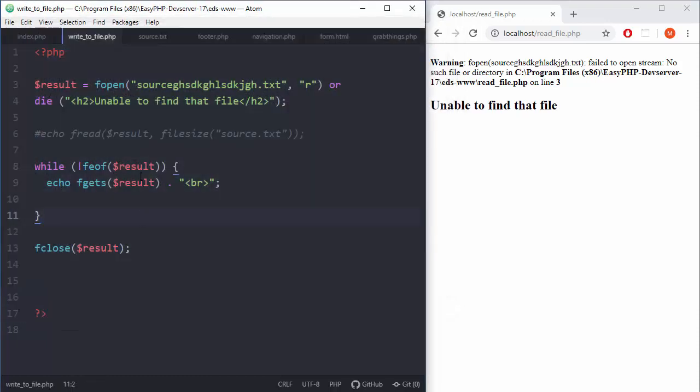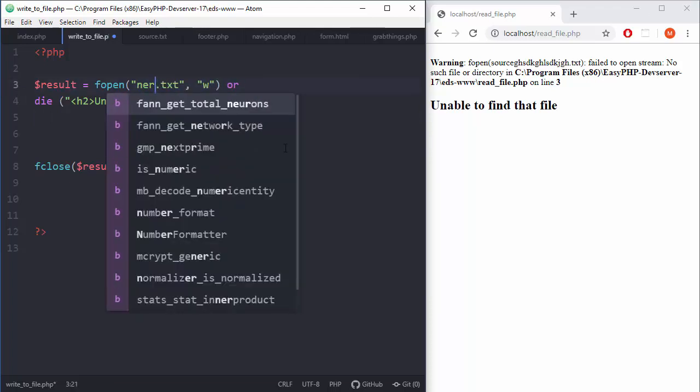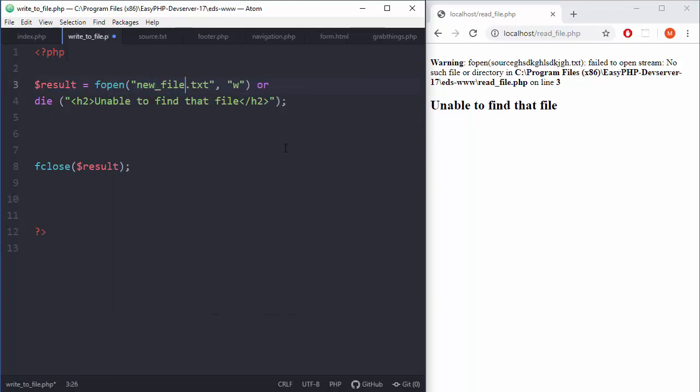Okay, so what we need to change is this. We don't need it because it's dedicated for reading. And here things are pretty much fine. But see, in the last examples we were reading and now we are going to write. So W for writing to file. Okay, name of new file will be, let's say, new file. Okay, we will create one, and this kind of error checking is pretty much useful, so let's just leave it here.